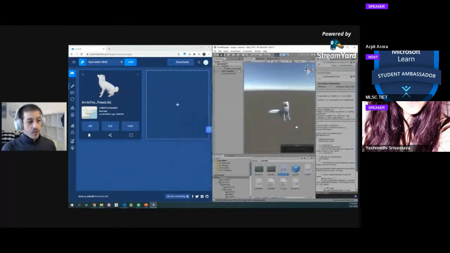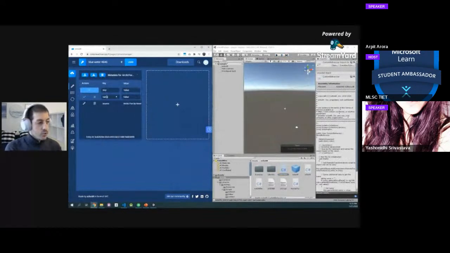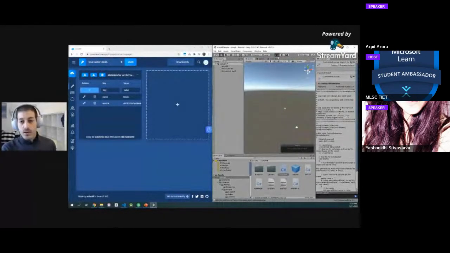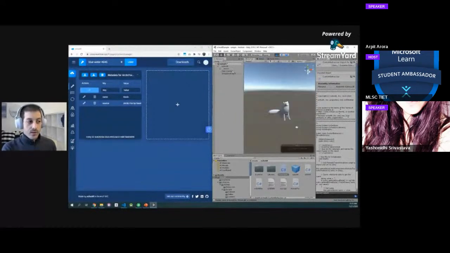So now we have a fox called Arctic Fox. If I give it a name, as I mentioned, this data could be anything you want. So I'm going to just write name, and I'm going to give it a name. Let's call it Kevin. It's a good name for a fox. And then if I press play, again, data will stream from the cloud to the game engine. But now it has that extra feature that it will check for the name in the beginning and set the name of the fox to that name. So there you go. Now we have Kevin the fox.